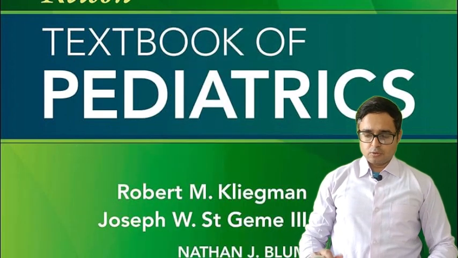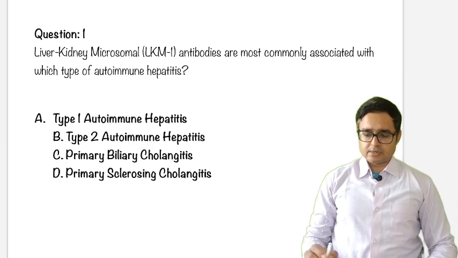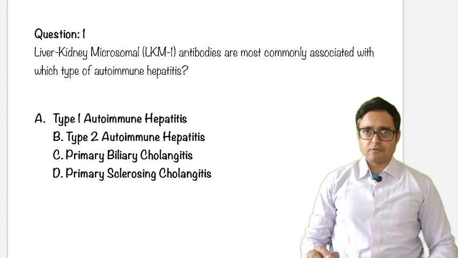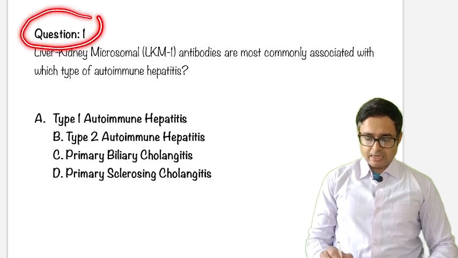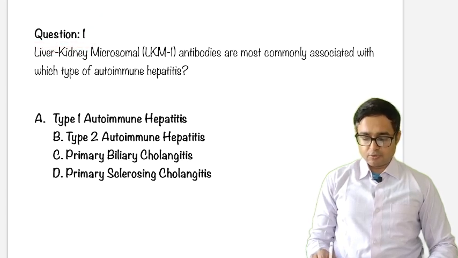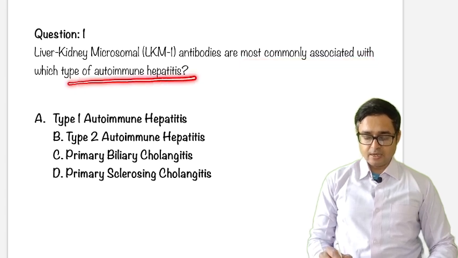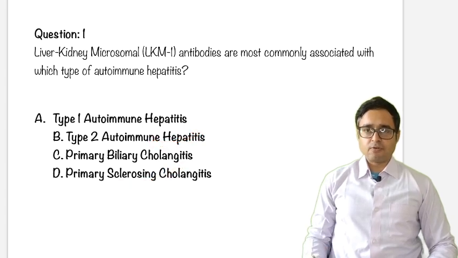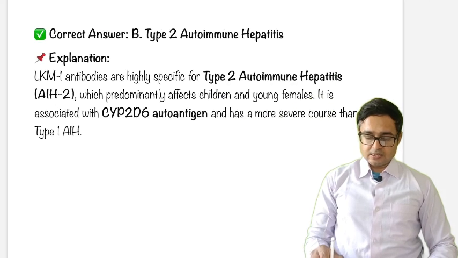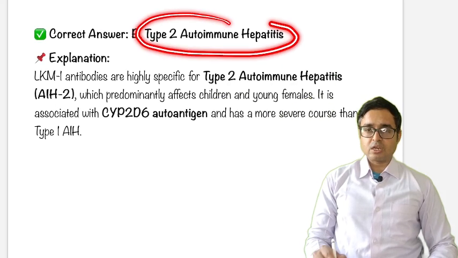Okay, so what we will do, we will start our discussion of these FET based exam topics. First question: LKM, liver kidney microsomal antibodies, are most commonly associated with which type of autoimmune hepatitis? Type 1, type 2, primary biliary cholangitis, or primary sclerosing cholangitis? What will be the answer? Just stop this video and think. Okay, the answer is type 2 autoimmune hepatitis.